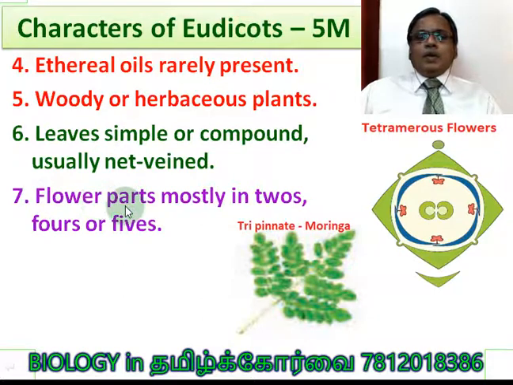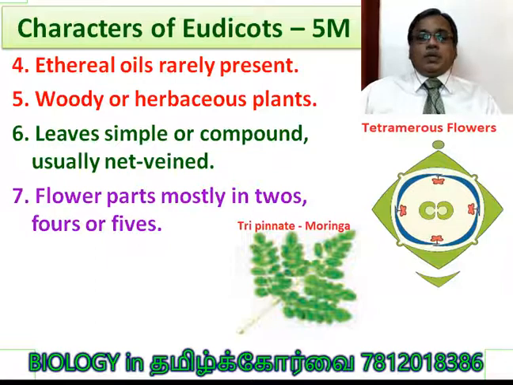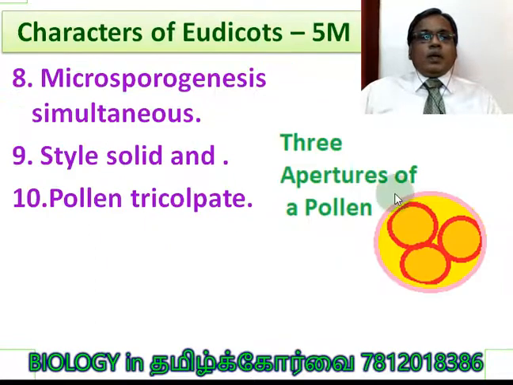Flower parts mostly in twos, fours or fives. It means tetramerous or pentamerous. Here I brought an example for your understanding, tetramerous. You see the outer calyx is 4, corolla is 4, and stamens are 4. So either 4 or multiples of 4, then it is said to be tetramerous. Understood? Eighth point, microsporogenesis is simultaneous.